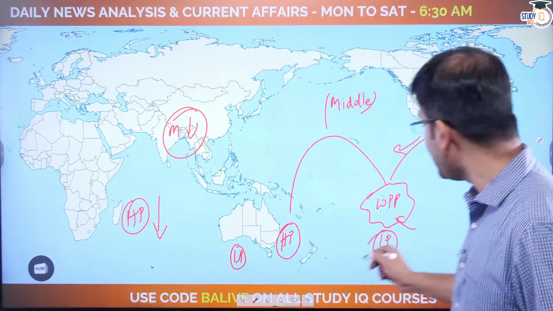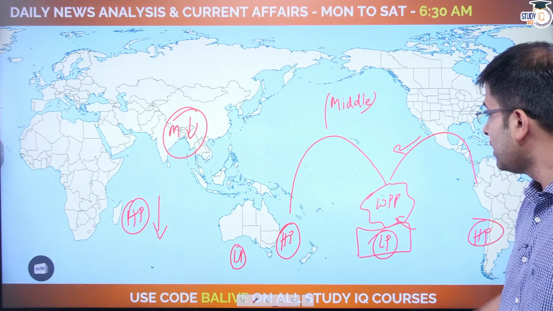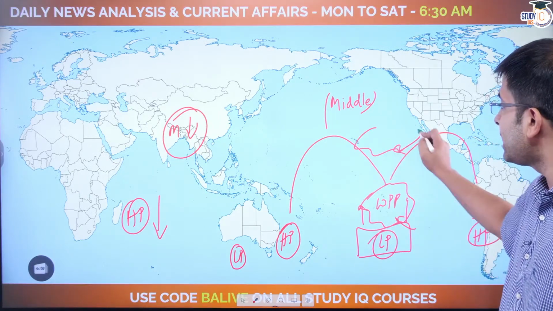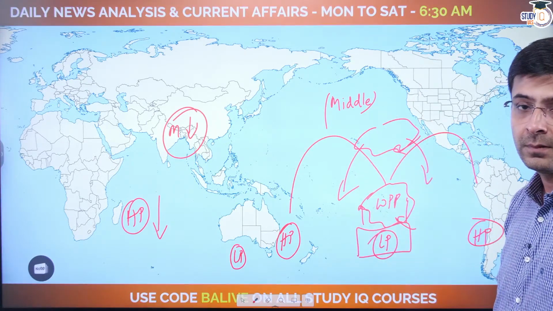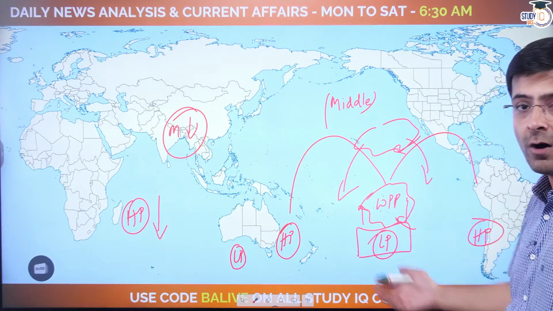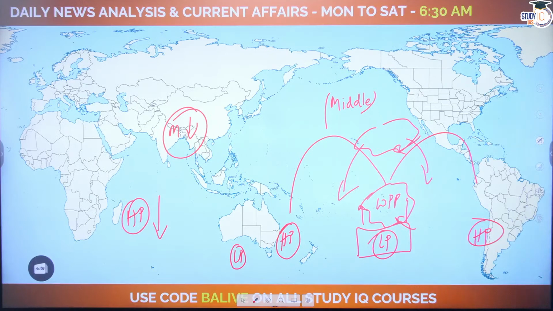Okay. So now the interpretation of this. If the low pressure is in the middle of the Pacific Ocean, which means my air is rising, clouds getting formed, rainfall happening. If all the rainfall is getting lost here, is it good for Southern America or bad for Australia? You will see it is both. Because in a normal condition, you had high pressure over Southern America, which means rainfall here was not expected anyway. So in case of a Modoki, nothing changes for them. Rainfall anywhere here is not expected.